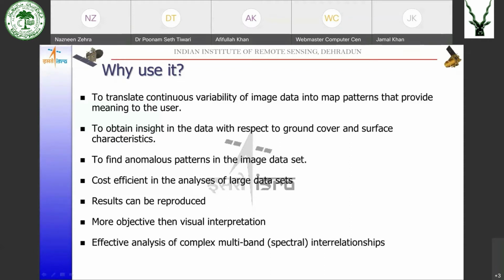Also, you can analyze the multi-band interrelationships. As I was discussing in the beginning of this session, we can display only 3 bands at a time, but when digital analysis, digital image processing, or let us say digital classification is done, it utilizes all the bands present in the data, and using all the bands, it does the classification. So the information available in all the bands is utilized.